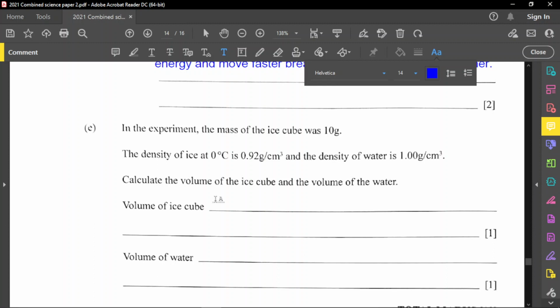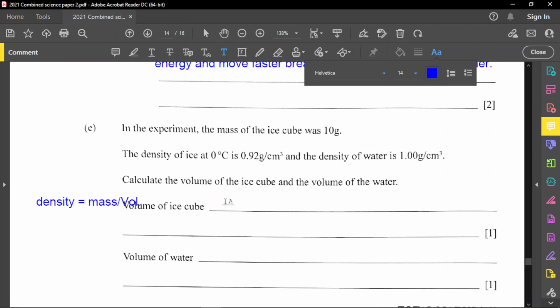So when you're doing this calculation, if the volume of ice is greater, then you're correct. If the volume of ice is smaller than that of water, you know something is wrong and you check over. Just to make a quick note, density is equal to mass over volume. So mass divided by volume is density. We have our density and our mass, so we need to find our volume, and volume equals mass divided by density.